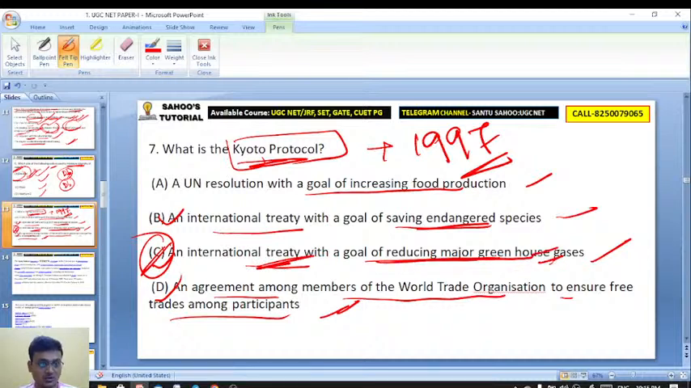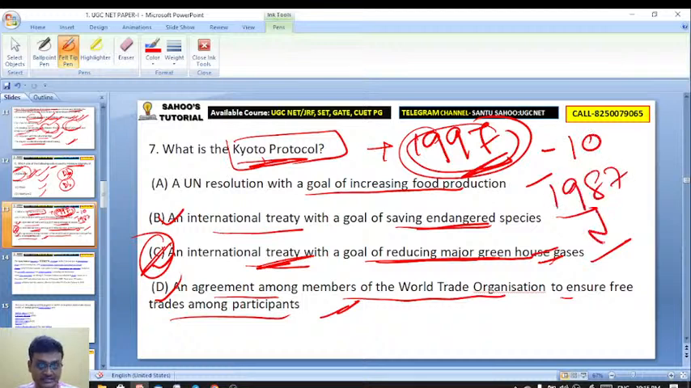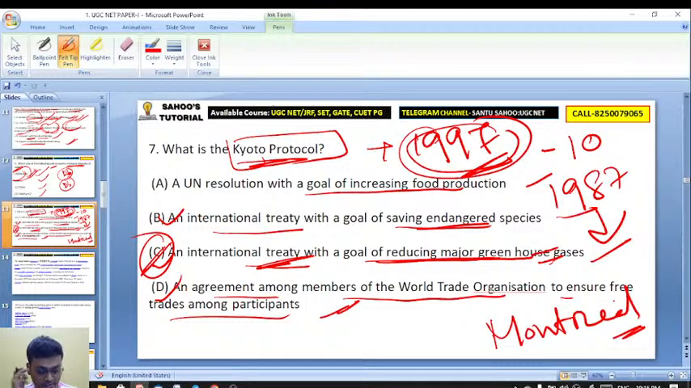Okay, it was Kyoto Protocol that actually took place in 1997. And if you subtract 10 years, that is 1987. In 1987, okay, we have our Montreal Protocol. Montreal, remember that, okay? Got it, Aritra? So remember that, Aritra and Sucharita and those who are watching, Montreal Protocol was initiated in the year 1987. And why was it initiated? Montreal Protocol was initiated to protect the ozone layer.